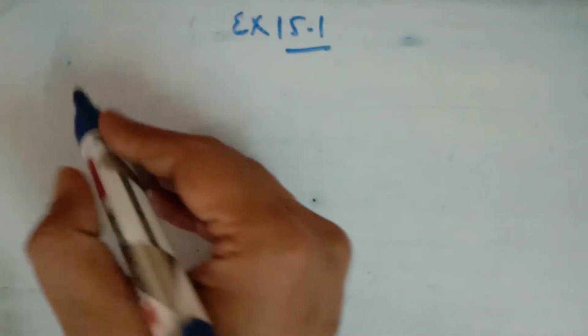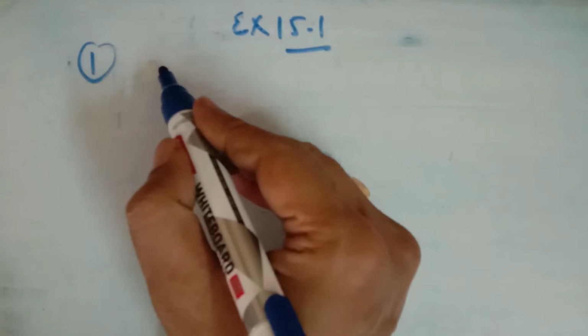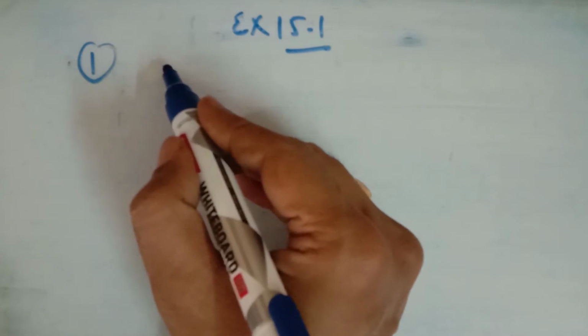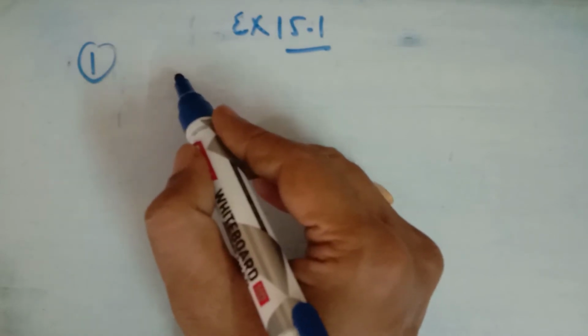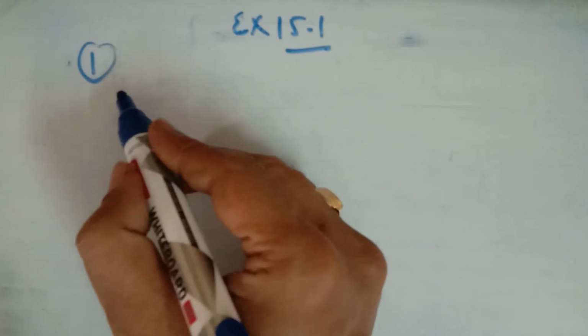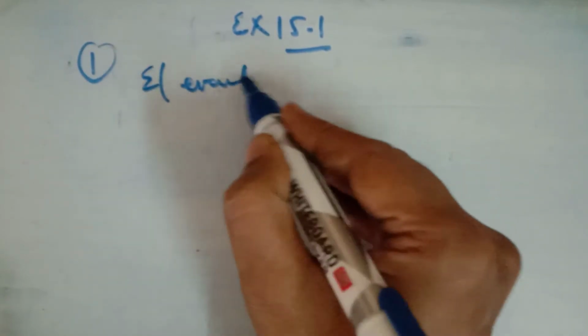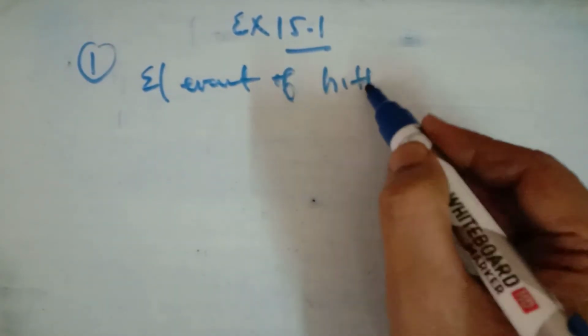Now, starting with exercise 15.1 of your NCERT book. In question number 1 it is given that in a cricket match a batsman hits a boundary 6 times out of 30 balls. So total balls are 30 and 6 of them got a boundary. Find the probability that he did not hit the boundary. So what we'll do, first of all, we let E be the event of hitting the boundary.